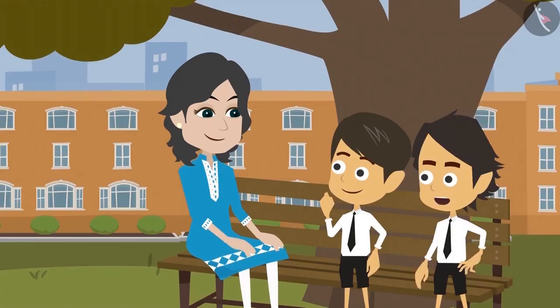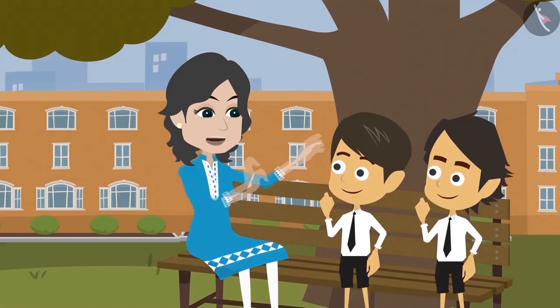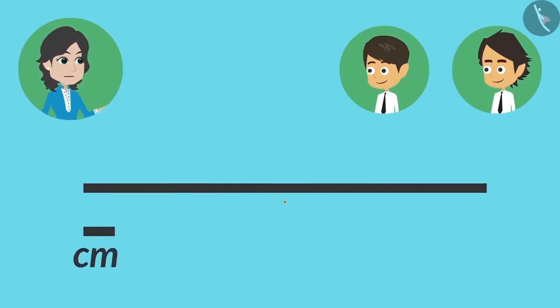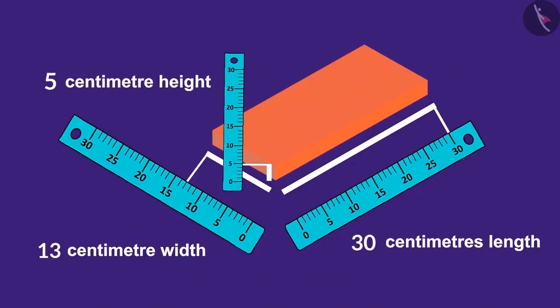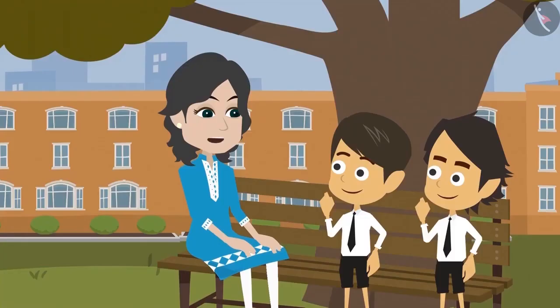But ma'am, centimeter is already there as a unit of measurement for length. Then why do we need meter? Different units of measurement are required because lengths are different. Centimeter is very small, therefore it is used to measure small lengths. But to measure bigger lengths, meter is used. We measured a brick in centimeters. Can we measure brick in meters too? No, brick is small, therefore it cannot be measured in meters. Only those objects whose length is more than 100 centimeters are measured in meters.